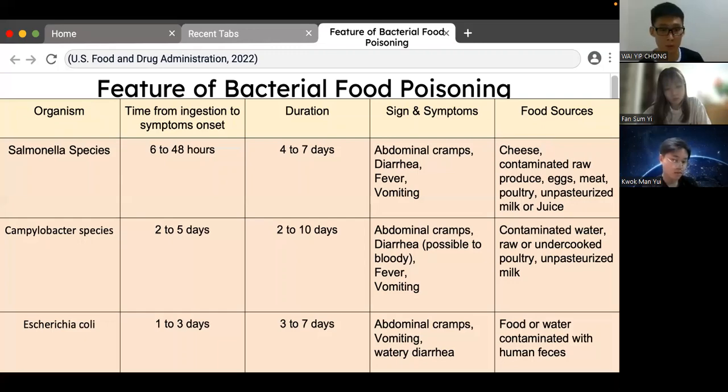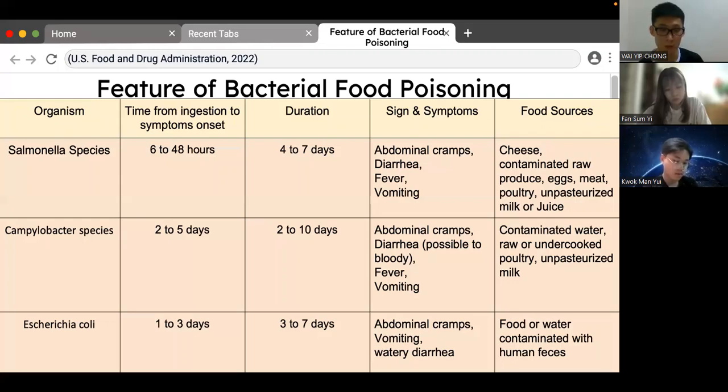For the time from ingestion to symptom onset, the onset time is different, but usually ranges from hours to days, and the duration is also different, from a minimum of 3 days to a maximum of 10 days. And for the signs and symptoms, all of them have similar symptoms such as abdominal cramps, diarrhea, or vomiting.